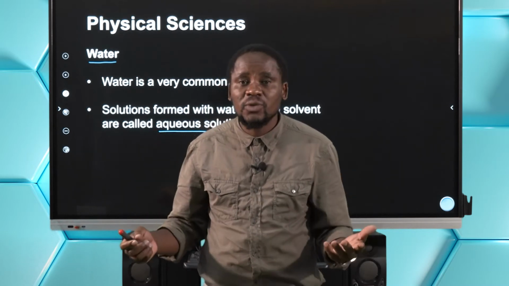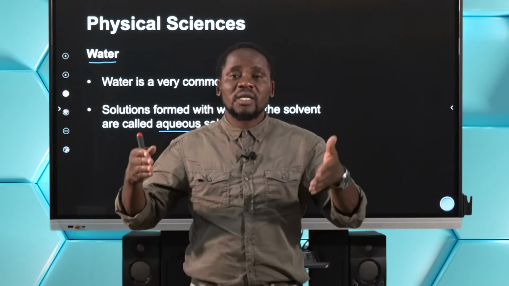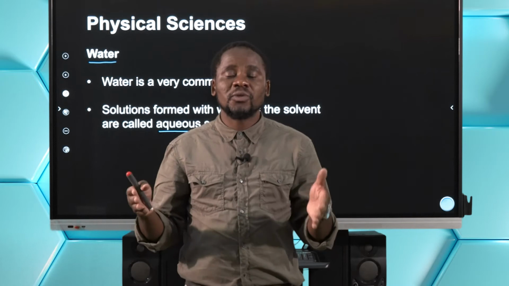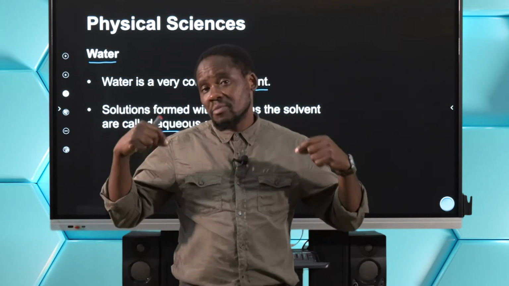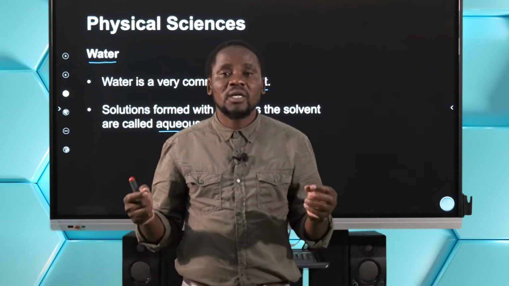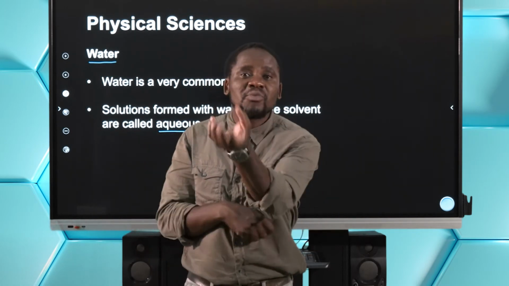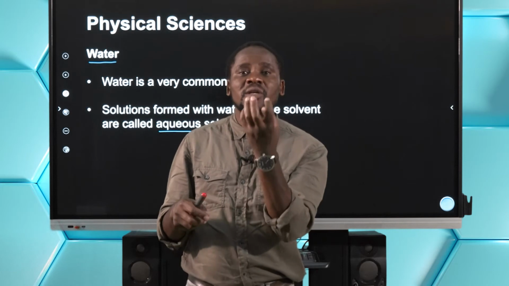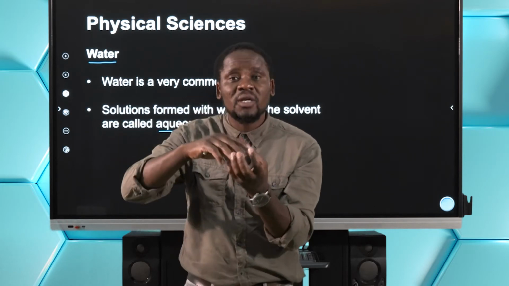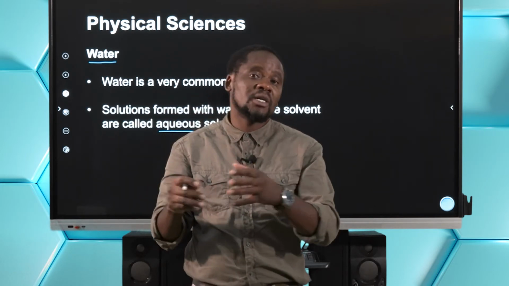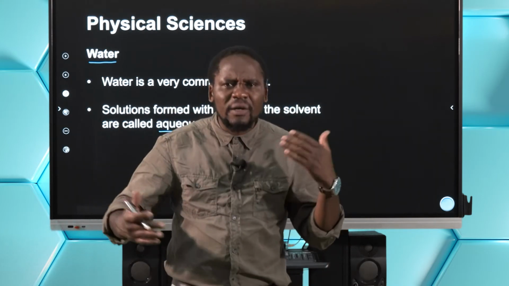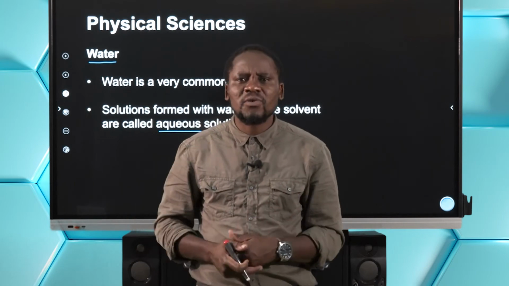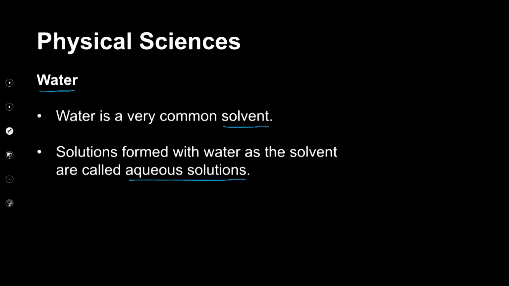Because what we know about a solution is that a solution consists of a homogeneous mixture of a solute and a solvent. And remember, when we talk of a homogeneous mixture, it means if we have a sample of this solution, we are not able to distinguish between the particles that make up the solute and those of the solvent. So that knowledge needs to come to the fore, right? Okay, so that's very important.